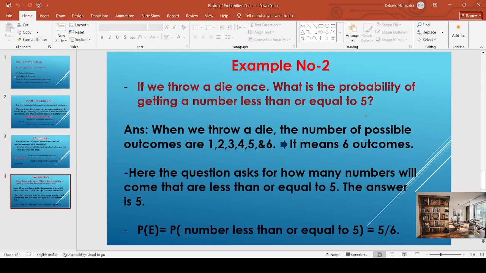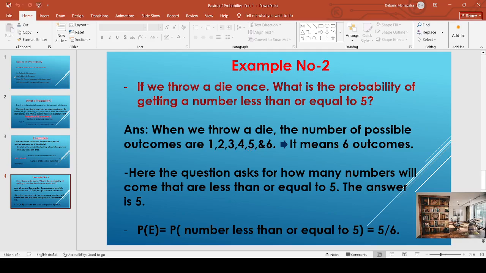So 6 outcomes can come when you throw a dice. The question asks for the probability of getting a number less than or equal to 5. It means 1, 2, 3, 4, 5.